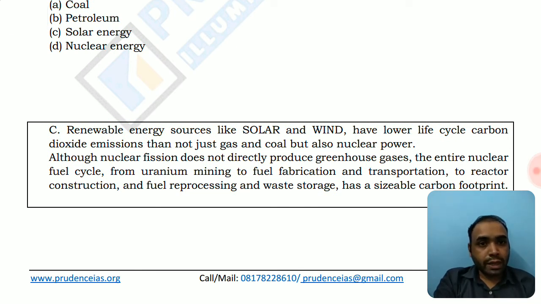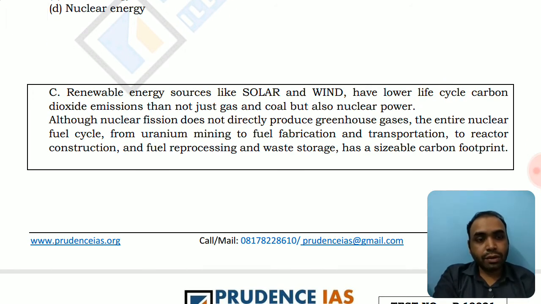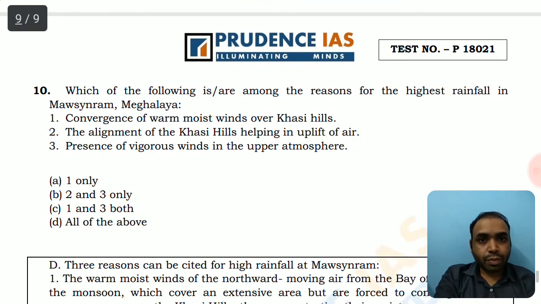Although nuclear fission does not directly produce greenhouse gases, the entire nuclear fuel cycle, as we have discussed, that is fuel fabrication, transportation, reactor construction, fuel reprocessing and waste storage, has a sizable carbon footprint. So we cannot avoid that there are a lot of emissions in the production of nuclear energy. It is not one of the cleanest energies, as we have seen.